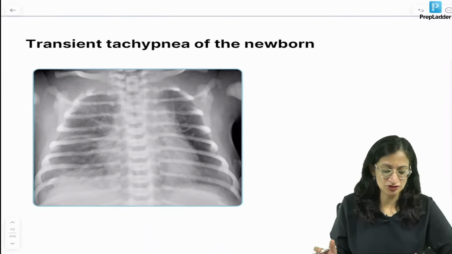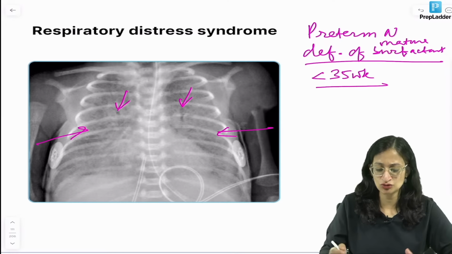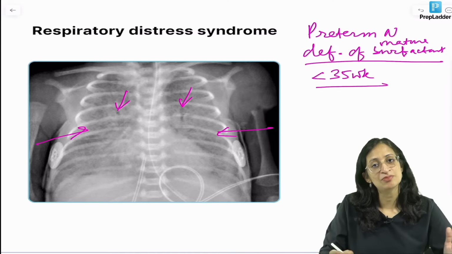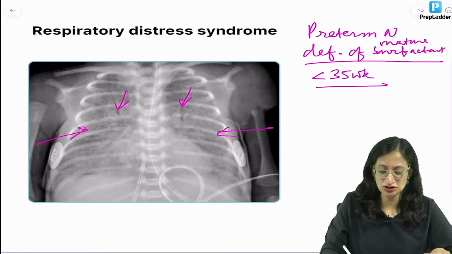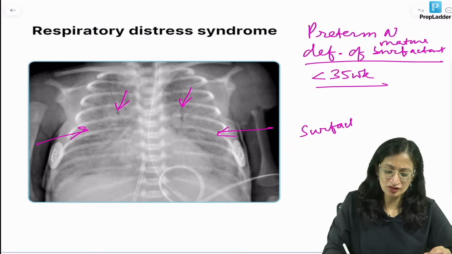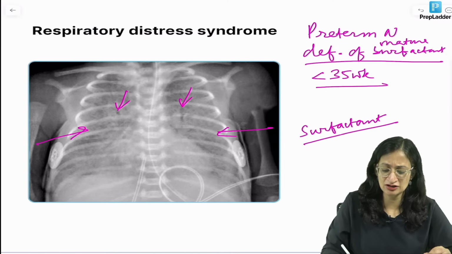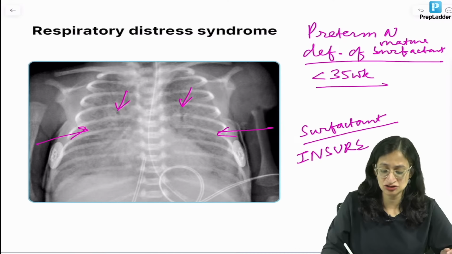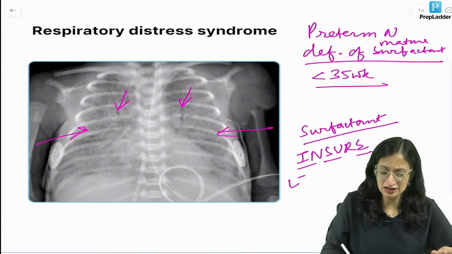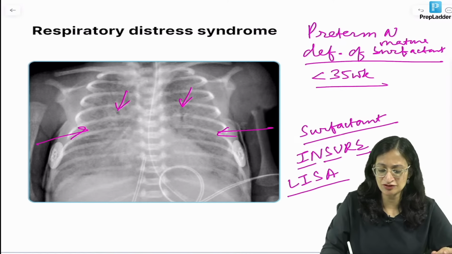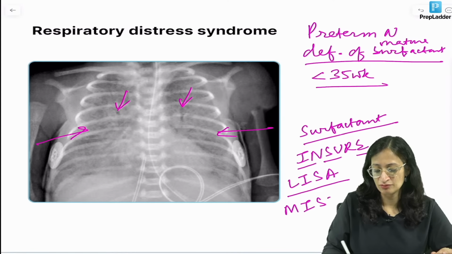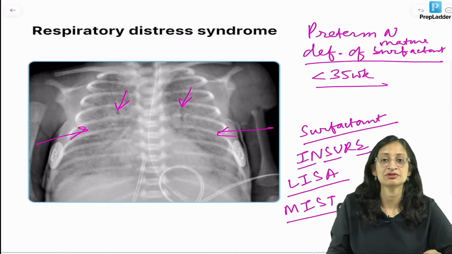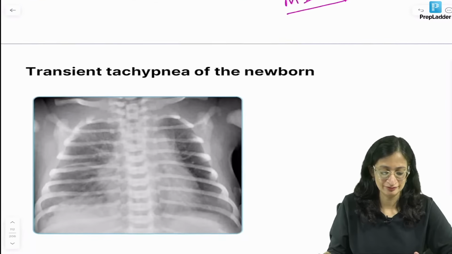So that is respiratory distress syndrome or hyaline membrane disease, and to treat it, mild cases need CPAP or continuous positive airway pressure alone. Moderate to severe cases you need to give surfactant. There are some ways to give surfactant. You can use INSURE, that means intubate, give surfactant, extubate. There are some newer methods like LISA, which is less invasive surfactant administration, or MIST, minimally invasive surfactant therapy. So these are the newer terminologies.